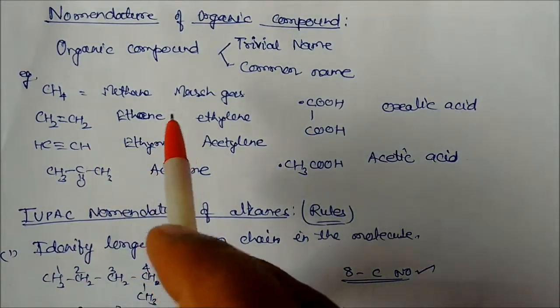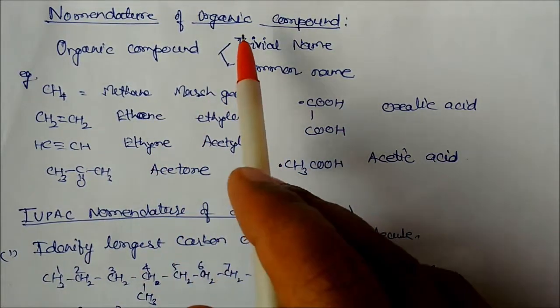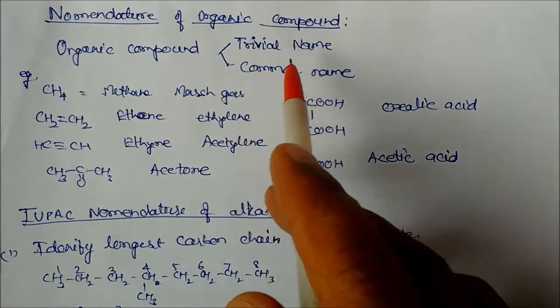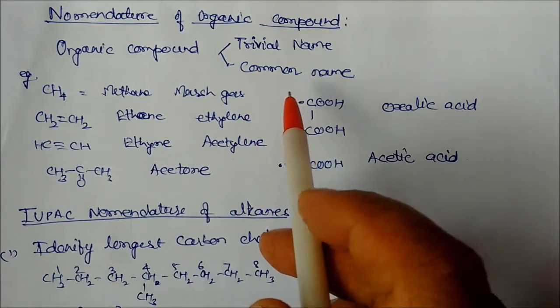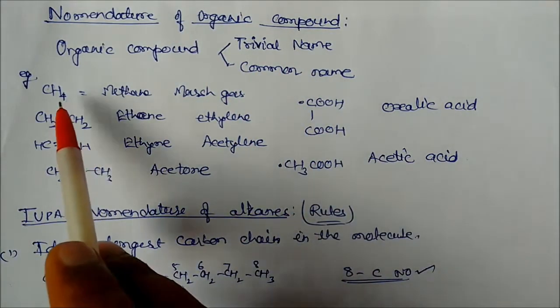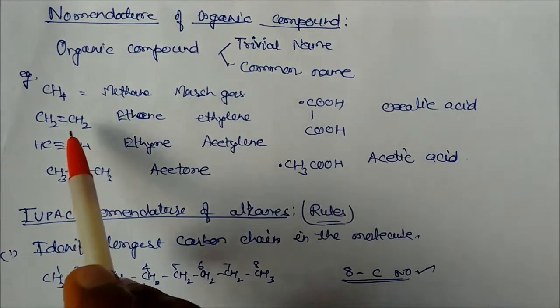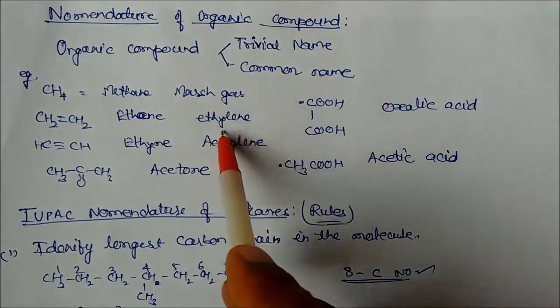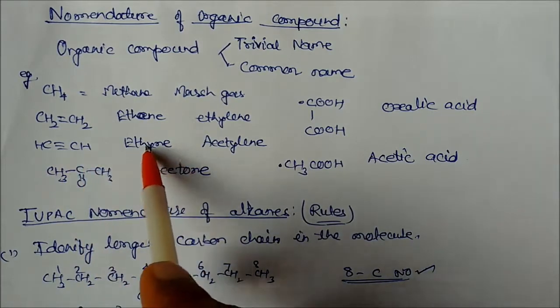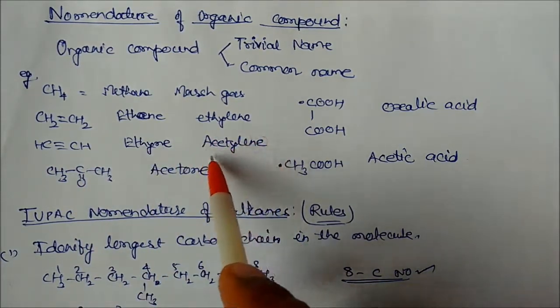Nomenclature of organic compounds. Normally, organic compounds have two names. One is the trivial name, and the second is the common name. We can see here, this is methane, whose common name is marsh gas. This is ethene, common name is ethylene. This is ethyne, which is the IUPAC name, and the common name is acetylene.